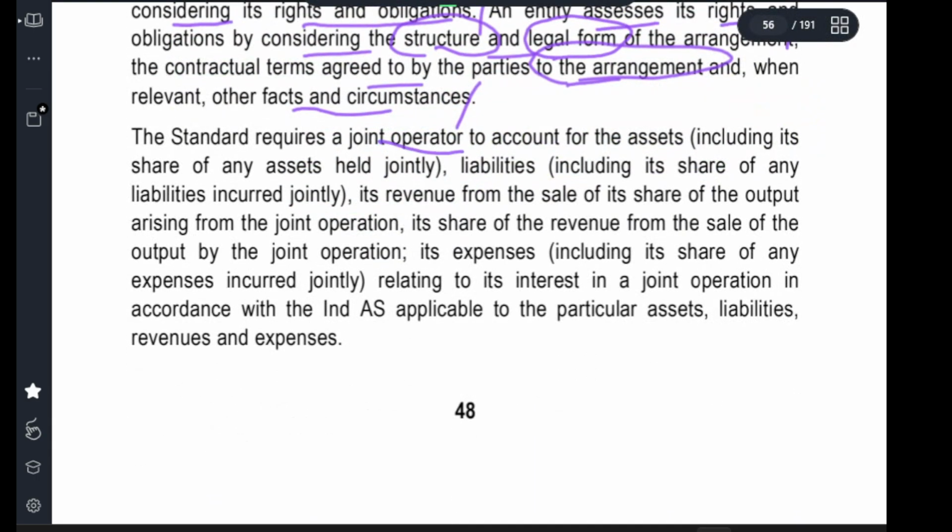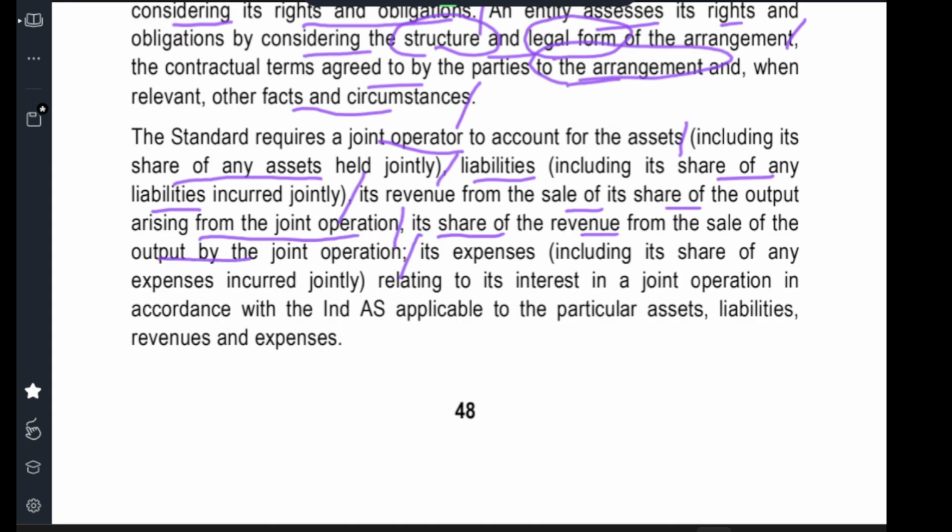The standard requires a joint operator to account for its assets, including its share of any assets held jointly, and its liabilities, including its share of any liabilities incurred jointly. It also accounts for revenue from the sale of its share of the output arising from the joint operation, and its share of the revenue from the sale of output by the joint operation.